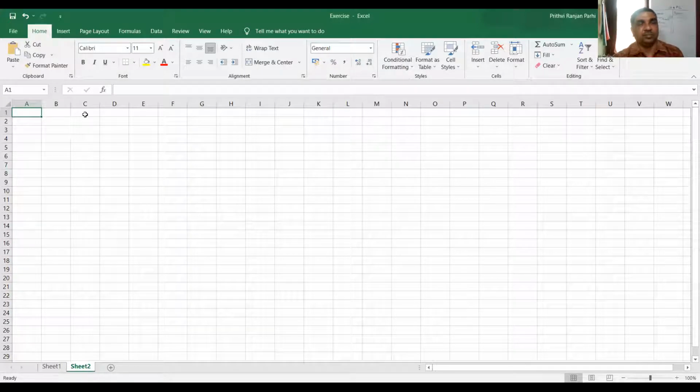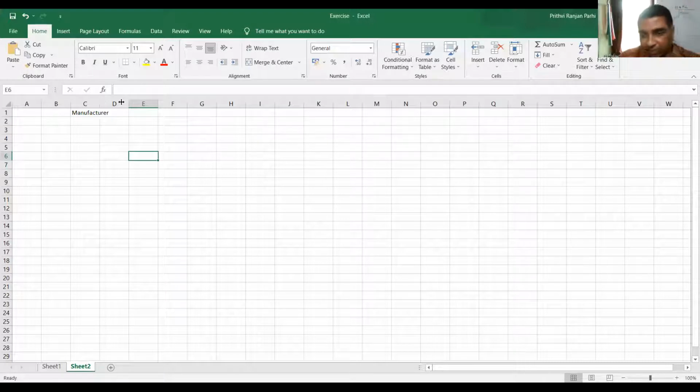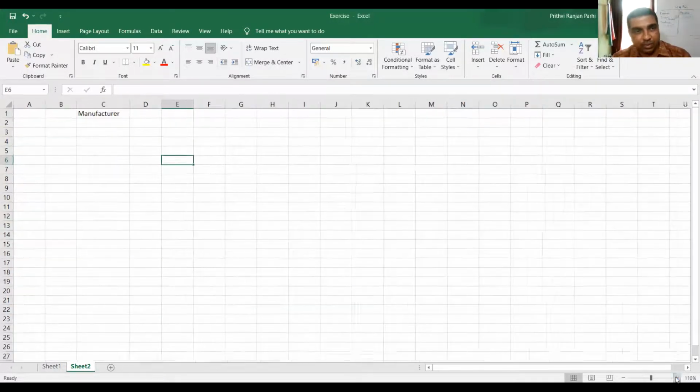Let us start. Let us take a real business situation. I'm writing here. Let us understand how GST is on value addition. Are you able to see it? Let me increase the font size.